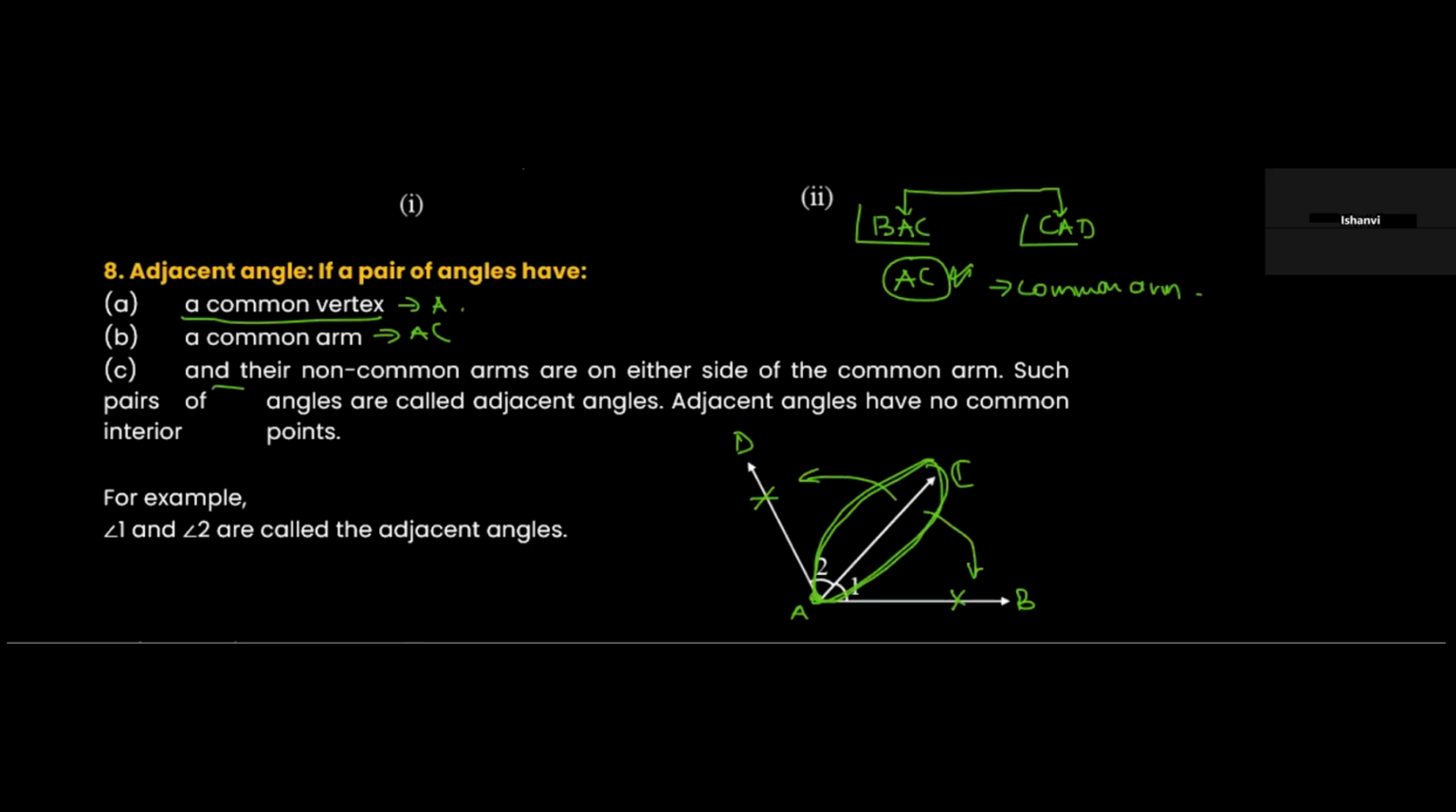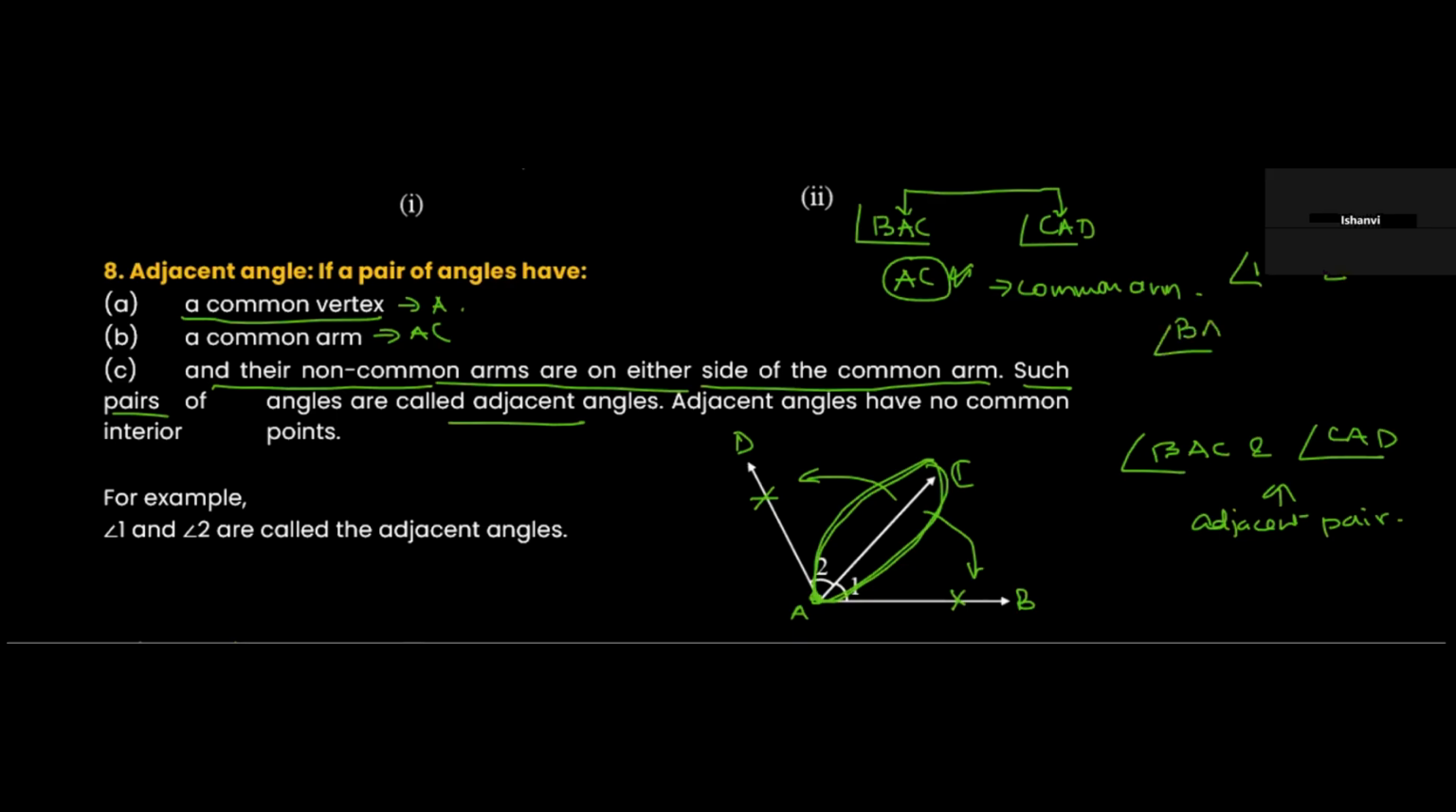Their non-common arms are on either side of the common arm. Such pairs of angles are known as adjacent pairs. So what are adjacent pairs? Angle BAC and angle CAD are known as an adjacent pair of angles. So how do we name angles? We name angles in such a way. Let's say we can say that this is angle 1 and this is angle 2. And when we are using letters, we generally use three letters. We can also say this is angle A, but generally to specify angles, we would say angle BAC.